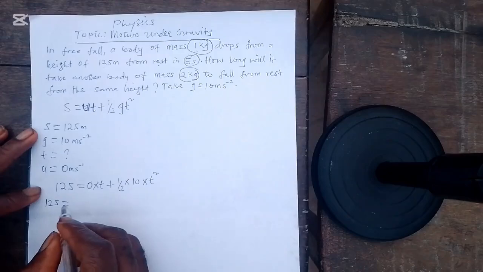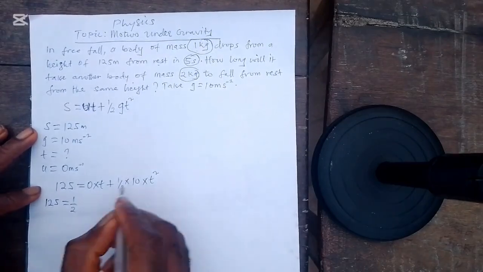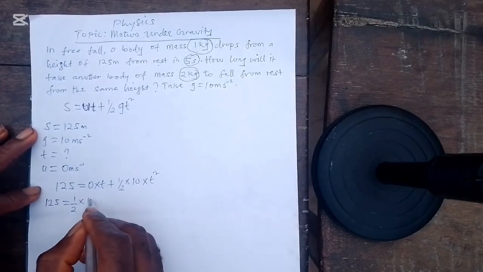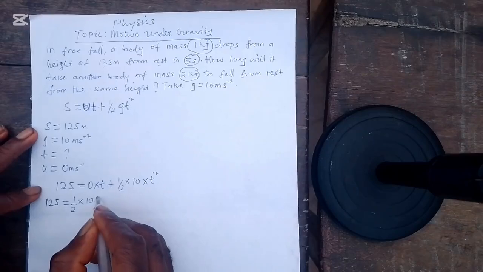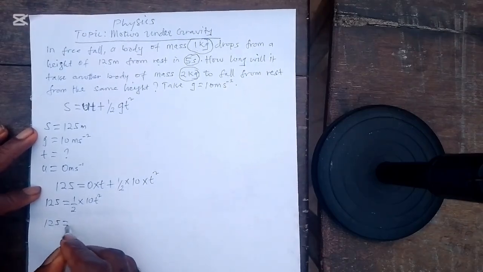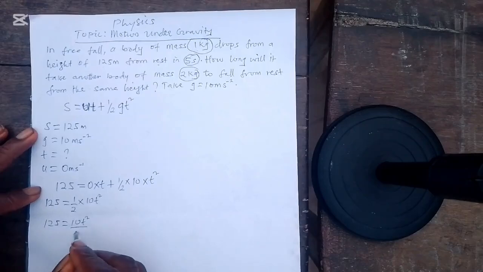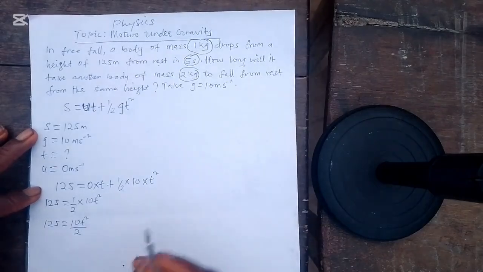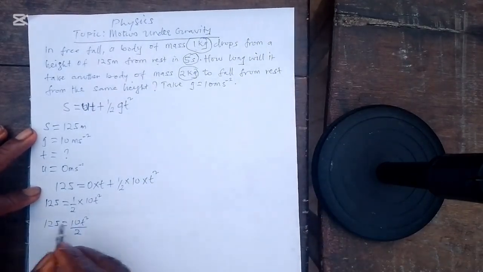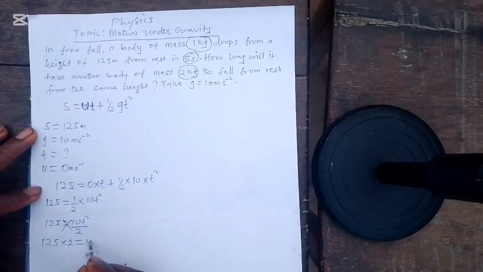Anything multiplied by 0 is 0. So this is gone. So we have half times 10 t squared, which gives us 125 is equal to 10 t squared over 2. Cross multiplying, we have that 125 times 2 will be equal to 10 t squared, right?